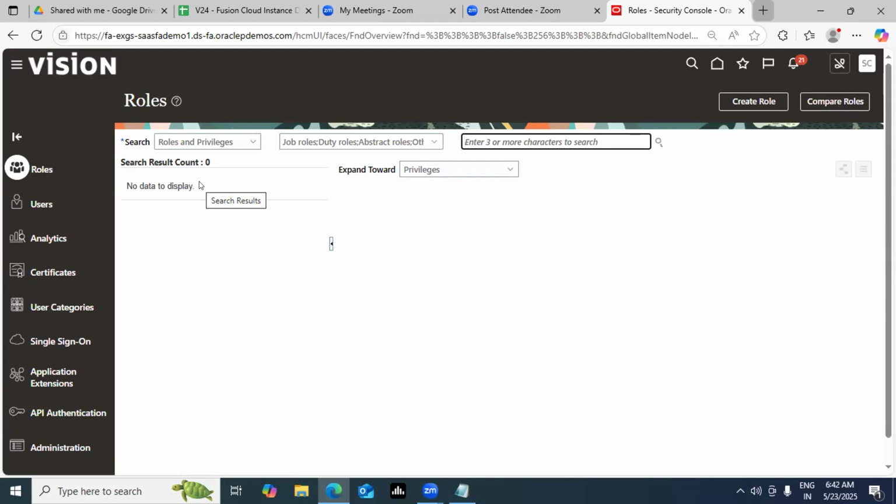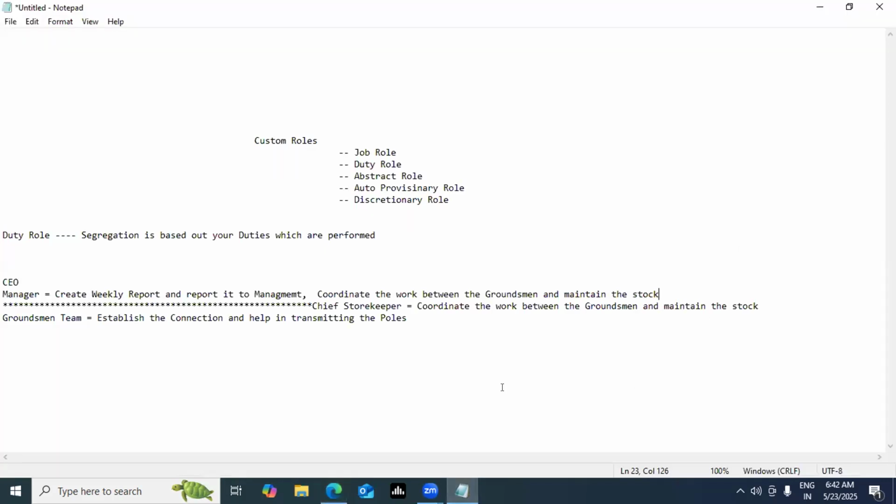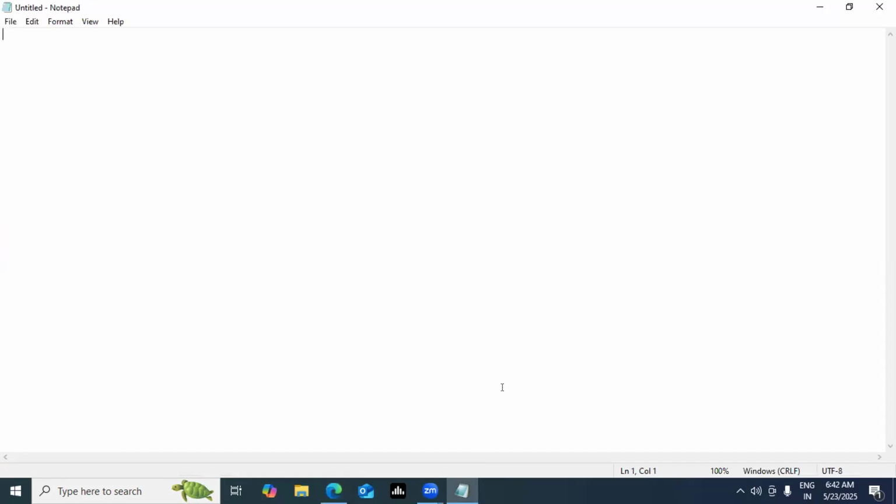Now it's time to start creating the roles altogether. If you see at the right hand side, there's a button, create role. Here is the place where you can create all your custom roles in the system, guys. Now understand one more key point before taking the discussion further. Always remember, custom roles are created out of your standard roles. I might have mentioned this earlier also.